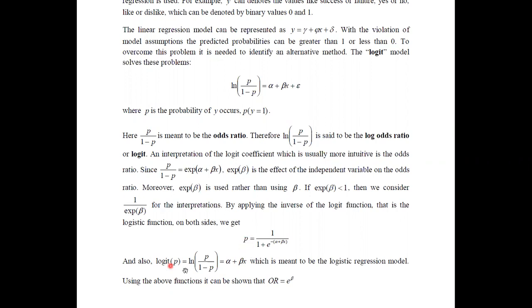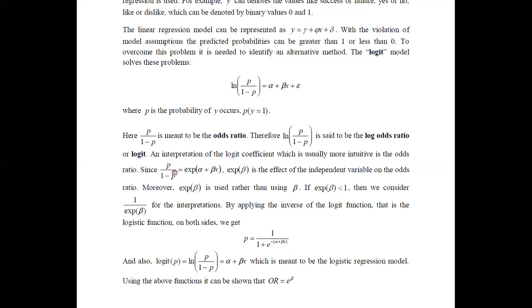Therefore, if you are again using this logit P, then this ends up with ln P over 1 divided by 1 minus P. This can be meant as the logistic regression model. Even though here we have identified it in this form, now you have a clear explanation for this ln P over 1 minus P. But now if you see what you have obtained previously and now, here we have obtained this as the logit. Therefore, now this is the odds ratio.